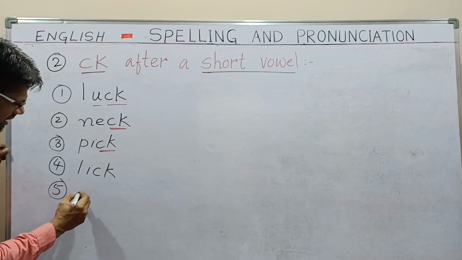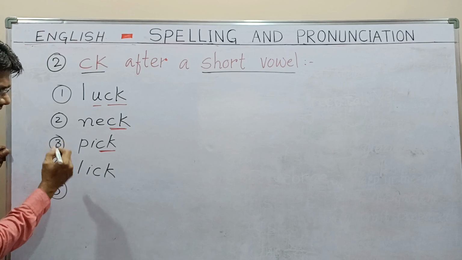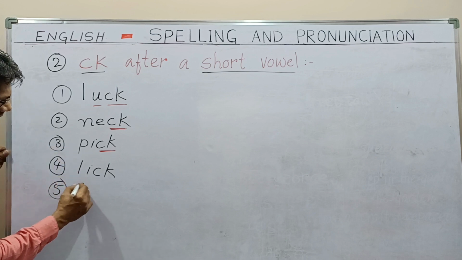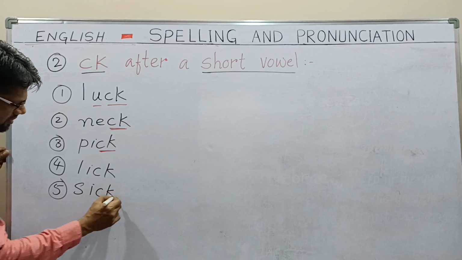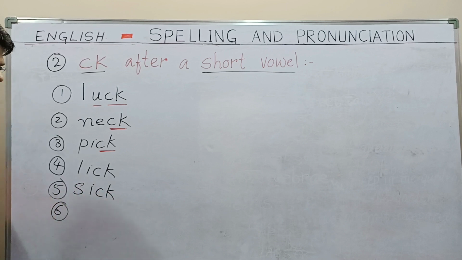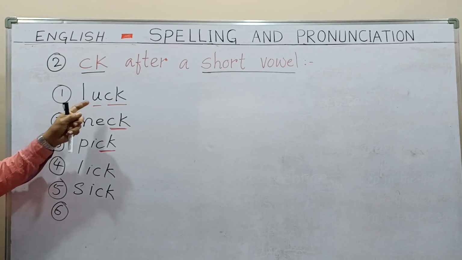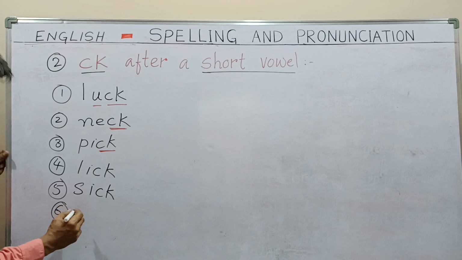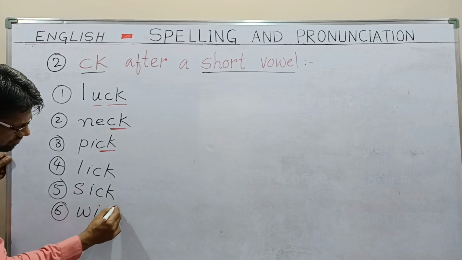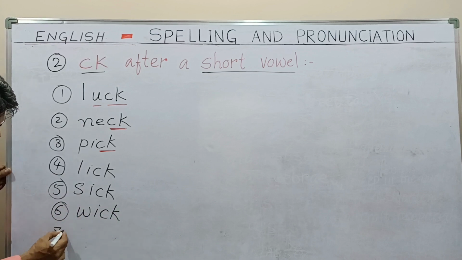Luck, I have given already. SICK, sick, easily you can find out. Sick, lick, pick, neck, luck. So many more: WICK, wick is also a word, same thing.